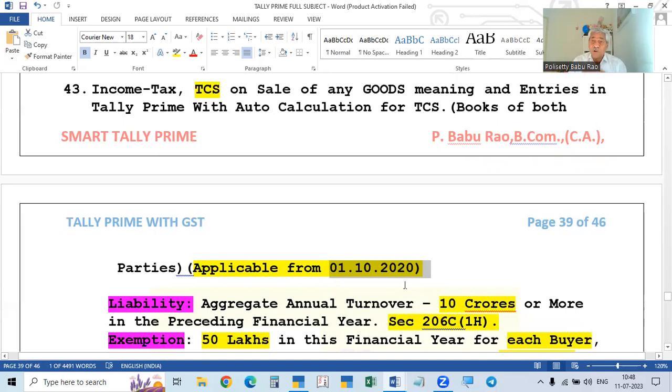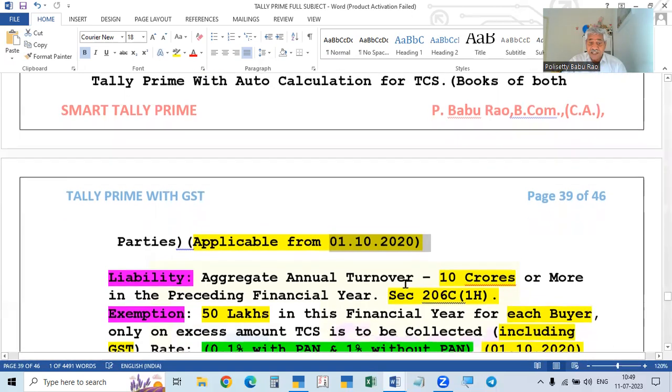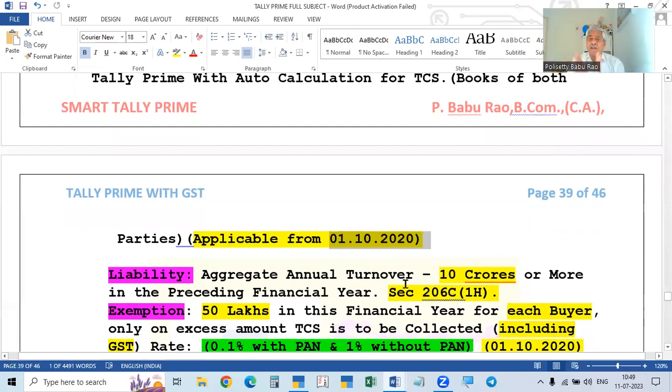But what about the buyer? From the buyer, the seller is collecting the tax, the TCS. So for the buyer also, there is one exemption given. In this case, for each customer, that is for each buyer, a limit is prescribed, an exemption limit. Up to that, no collection of tax. Even though the seller crossed 10 crores in the last financial year, he is liable to collect, but from whom? From every customer whose invoice values totally, not one bill or many bills, whose sales to that customer must be crossing 50 lakhs.